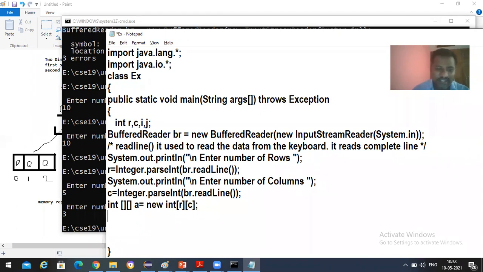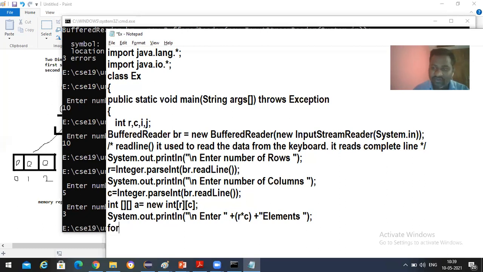And after that we'll be asking the user, System.out.println, enter R into C elements. Suppose the user entered 2 rows and 3 columns. In total how many elements will we get? Enter 6 elements. So by seeing this, the user is going to enter 6 elements in 6 lines, and those 6 elements should be stored in the 2-dimensional array called X.